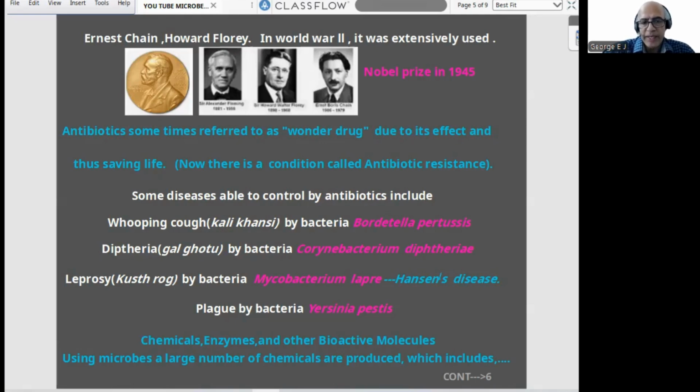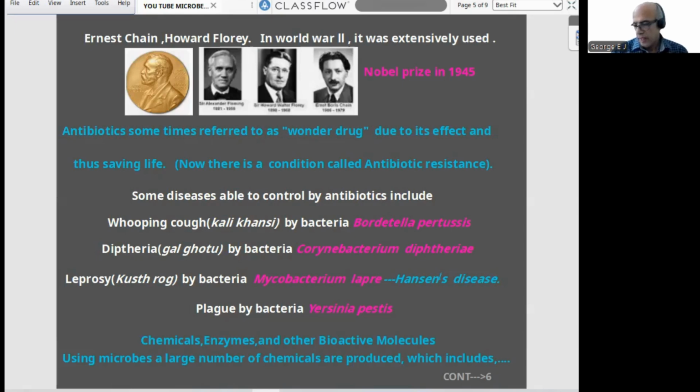Diphtheria, by Corynebacterium diphtheriae. Leprosy, popularly called Hansen disease, by Mycobacterium leprae. And plague, by Yersinia pestis, previously called Pasteurella pestis. So plague is a bacterial disease.